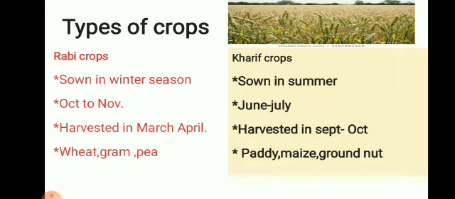Now Kharif crops. These are the crops which require lots of water. So they are sown in the beginning of the monsoon season, or we can say in the summer season. They are generally sown in June or July and harvested in September to October. Examples of Kharif crops are paddy, which is also called rice, maize, groundnut.